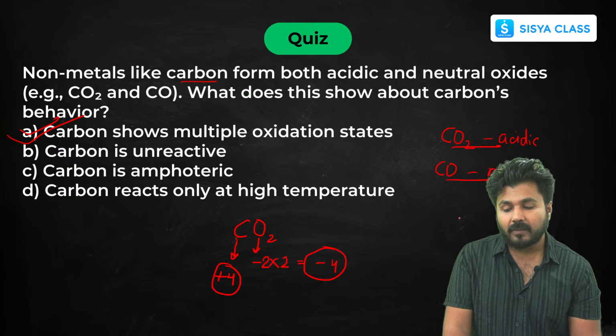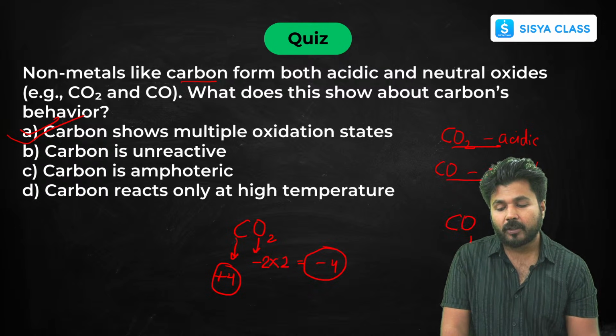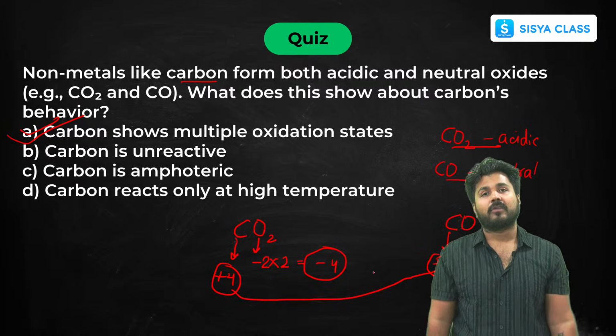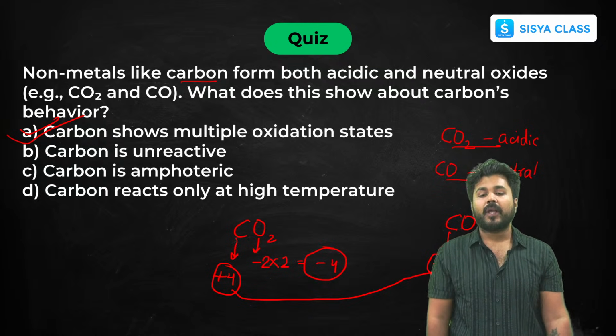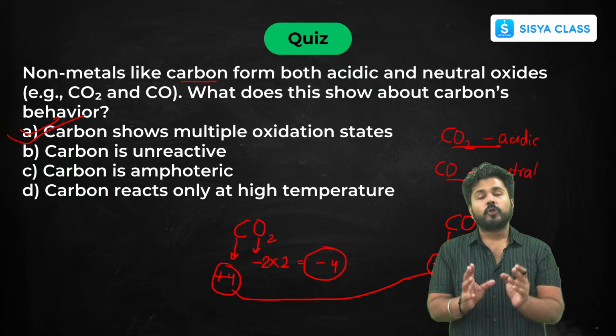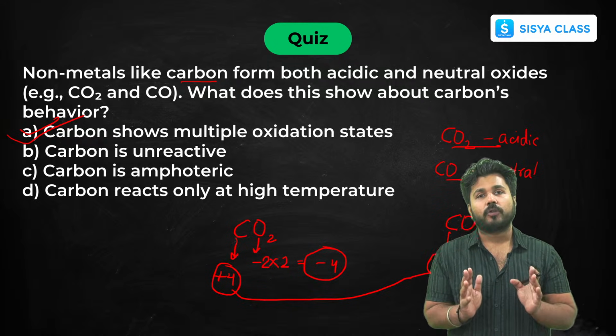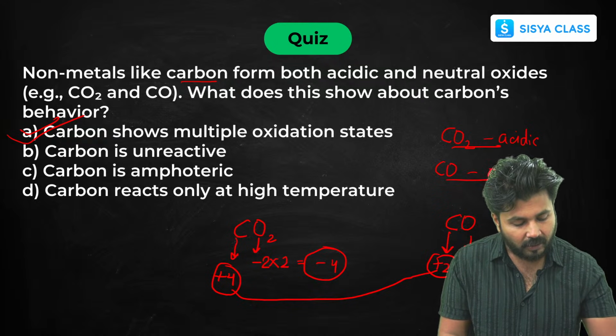But if we see it in CO, here the oxygen is again -2, so to balance it, the carbon will be +2. So as you can see here, it is the same element but showing variable oxidation states. So remember this: most of the elements that form both neutral and acidic oxides show multiple oxidation states.